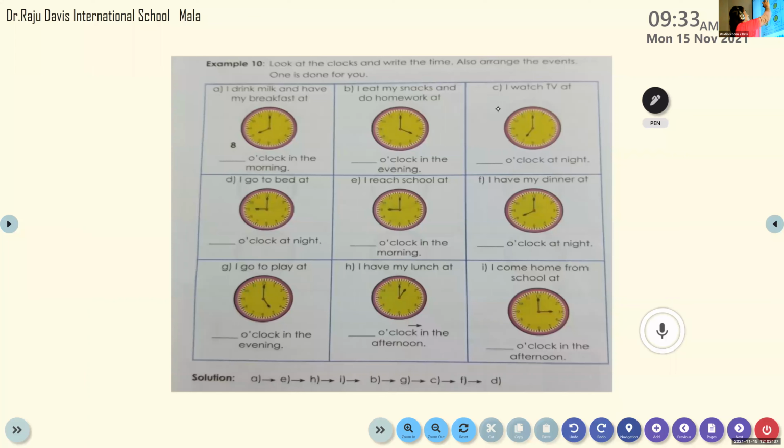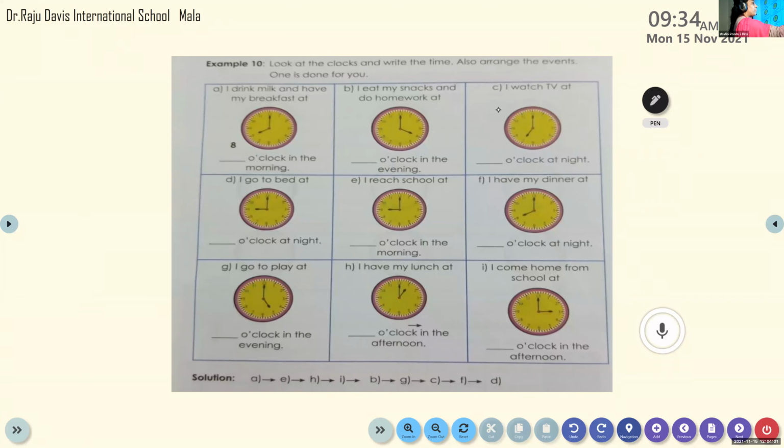So the time is 4 o'clock, isn't it? And the minute hand is on 12 and the hour hand is on 8. What will be the time? 8 o'clock, isn't it? 8 o'clock.